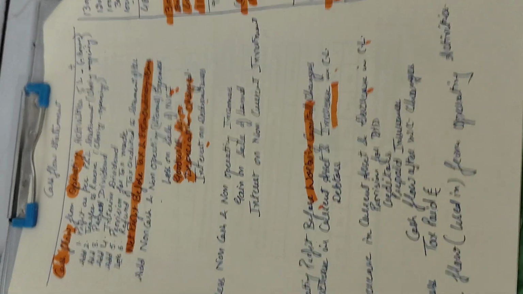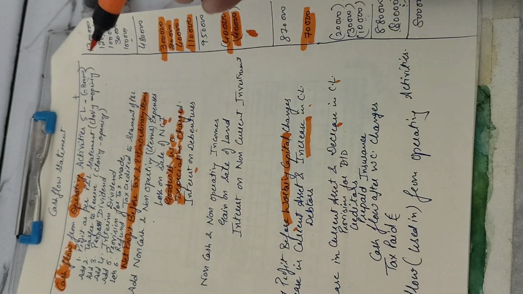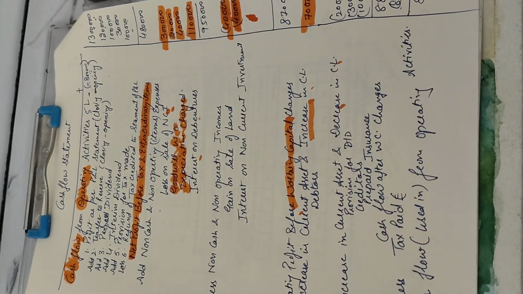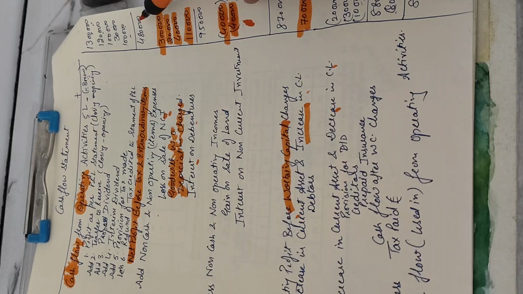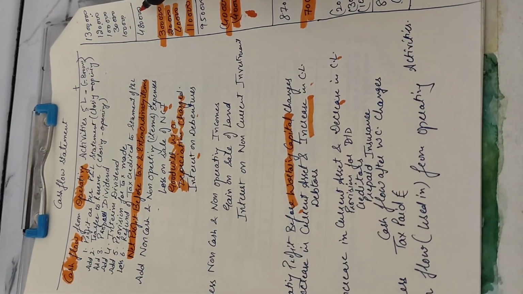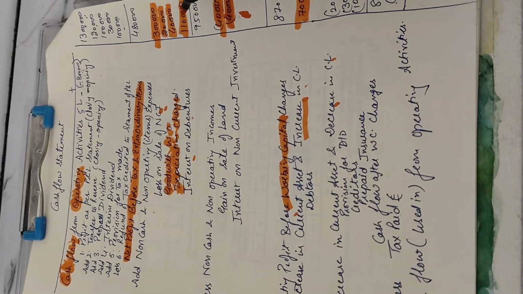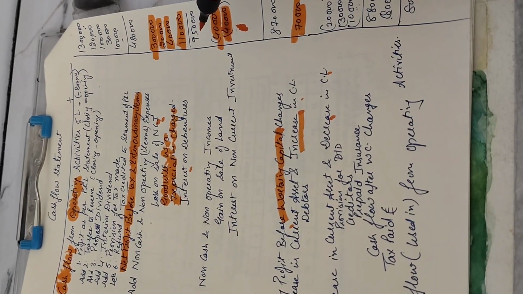We take our cash flow from operating activities, starting with the net profit before tax, that was 4 lakh 80,000. Then we add non-cash non-operating expenses, and we got a total of 9 lakh 50,000.